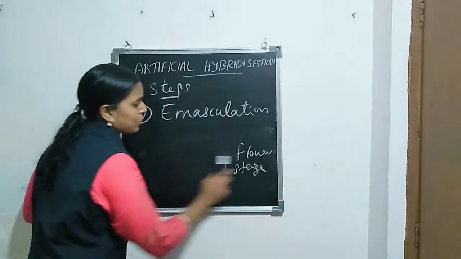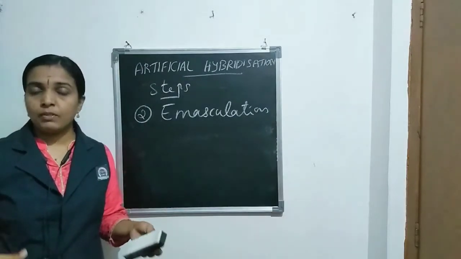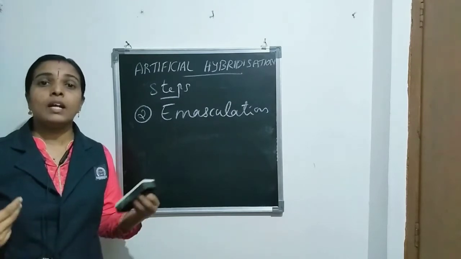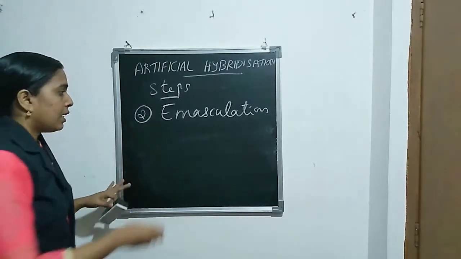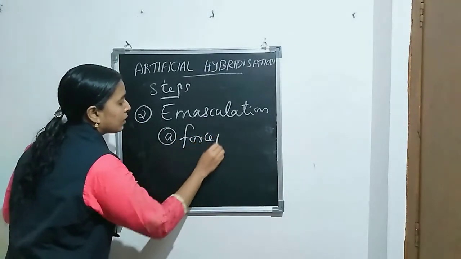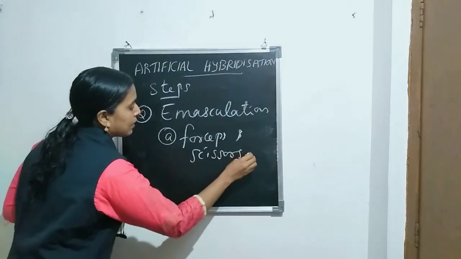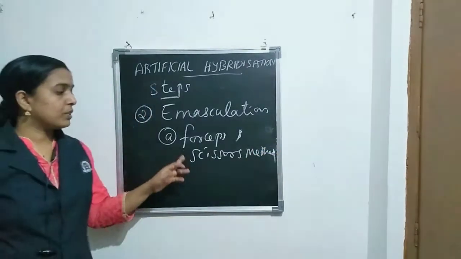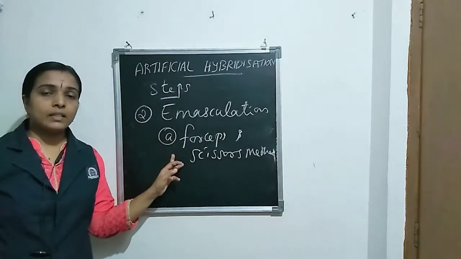Then there are different methods of emasculation that we can discuss now. How can we conduct emasculation? First method is called the forceps and scissors method.